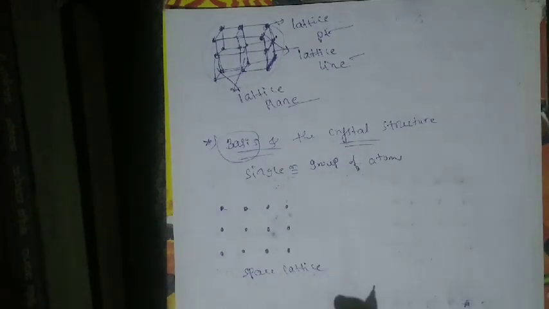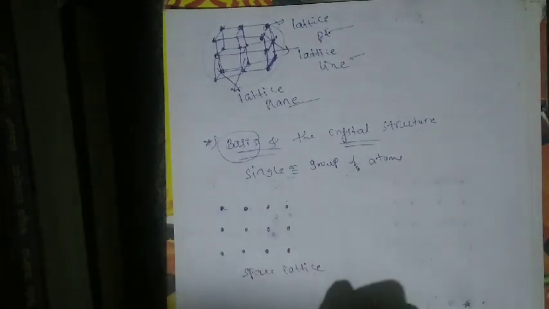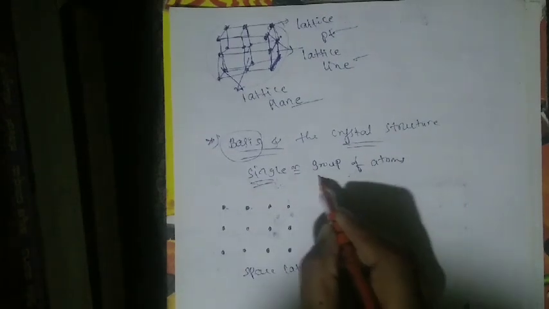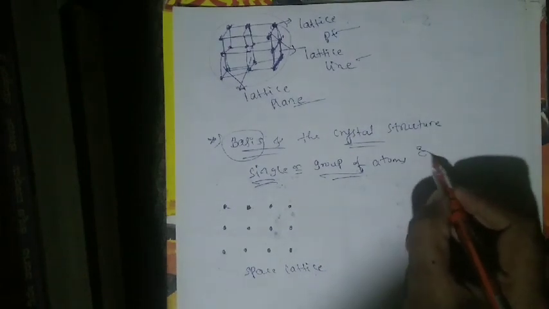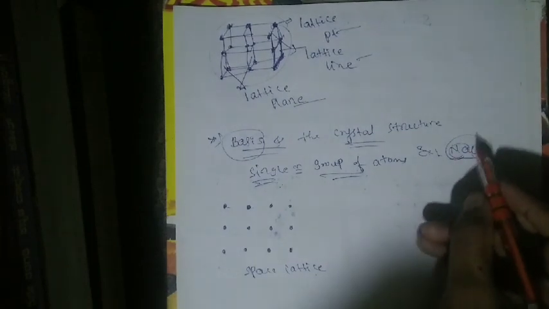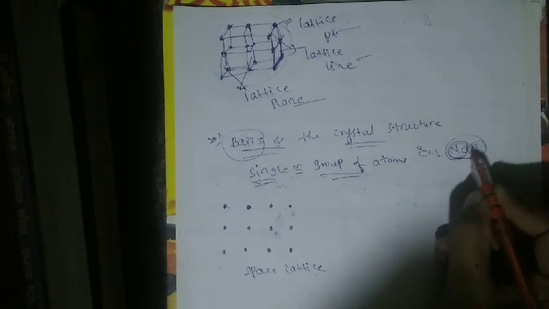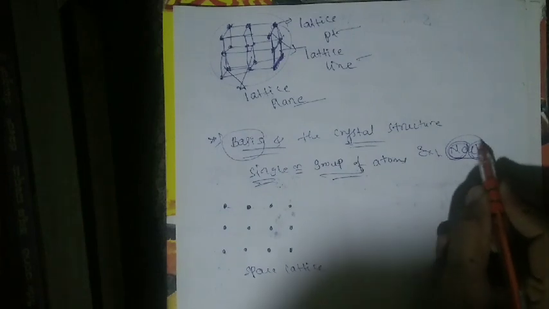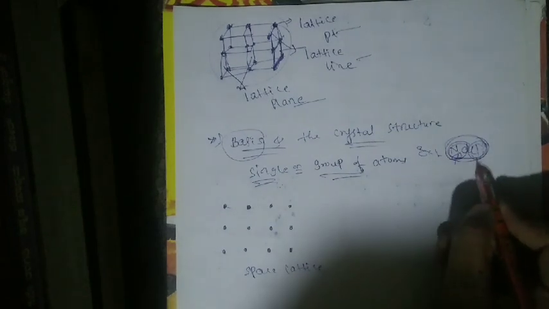Then how do we indicate the basis? You already know what the basis is. The basis may be a single atom or a group of atoms. The number of atoms in the basis may be low, as 1 for many metals, but there are structures for which the basis exceeds 1000 atoms. Means you have taken a single atom or a group of atoms. For example, take NaCl, sodium chloride. Sodium is one atom and chloride is another atom. These are a group of atoms, or maybe you have taken a single atom.